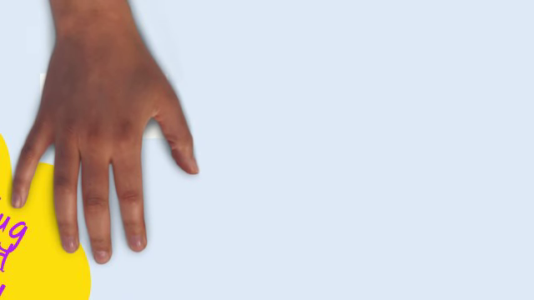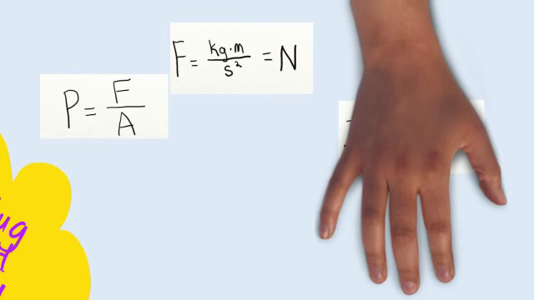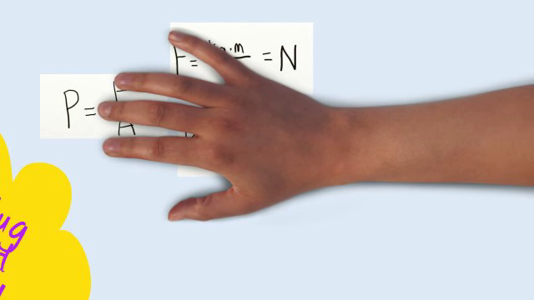So some of the important equations that you need to know: this is pressure. Everything revolves around pressure, which equals force divided by area. The unit for force that we generally use is kilograms meters over seconds squared. It's also known as a Newton in physics. Joule, of course, is kilograms meters squared over seconds squared. Similar, but not exactly the same.